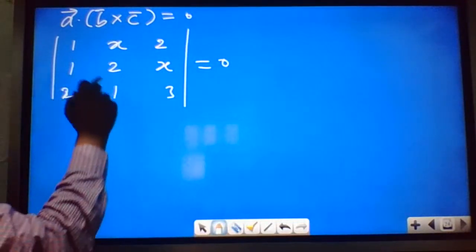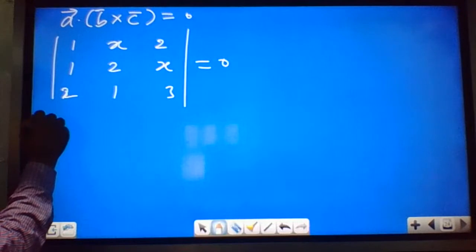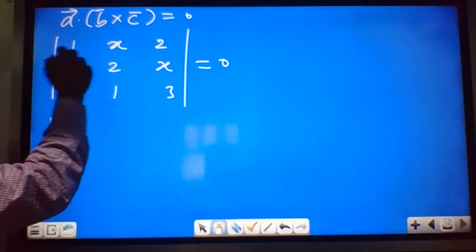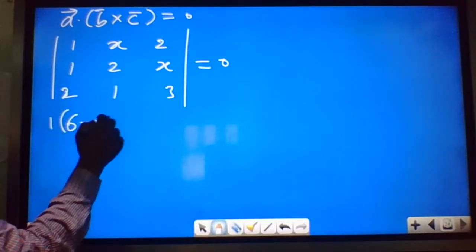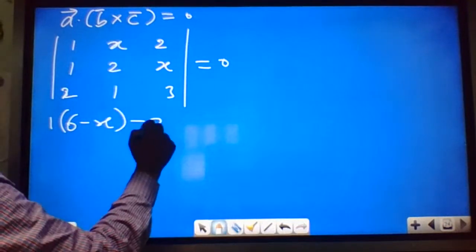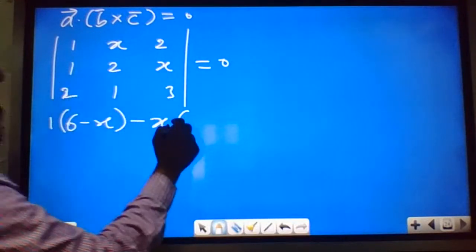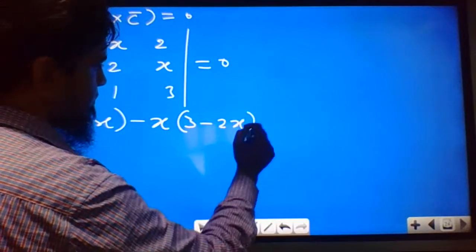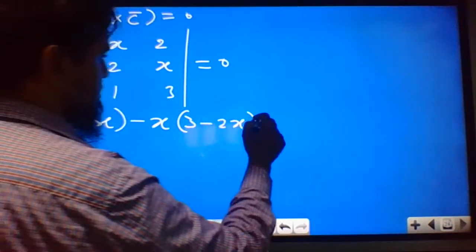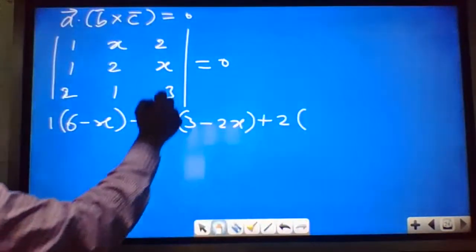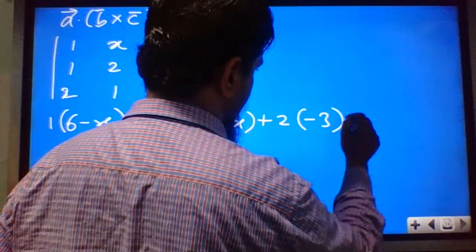This we can expand by any row or any column. So I will expand through the first row. Take 1 and cancel its column and row. What you will get? 3 into 2 is 6, minus x, so 6 minus x. Then minus x, cancel this column and this row, you will get 3 minus 2x. Again, plus 2 into, cancel this column and this row, you will get 1 minus 4, which is minus 3, equal to 0.